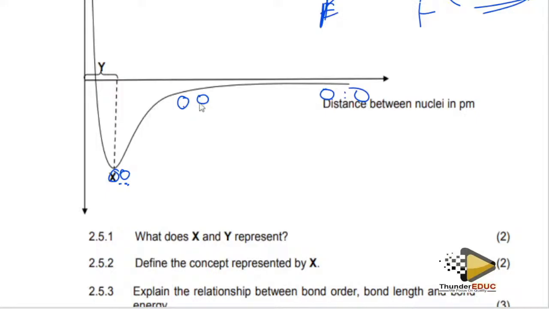Here the force of attraction and repulsion is almost zero. Here the attraction is increasing, outweighing the repulsion. Can I repeat? Here we are saying that the force of attraction and repulsion is almost zero.